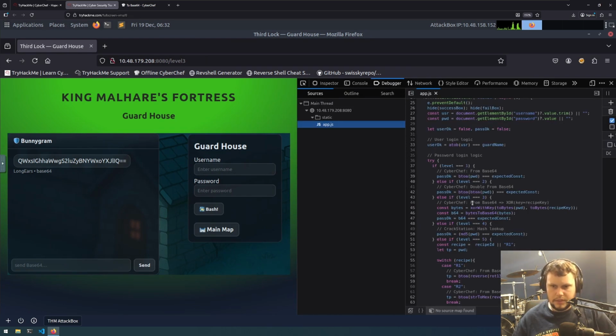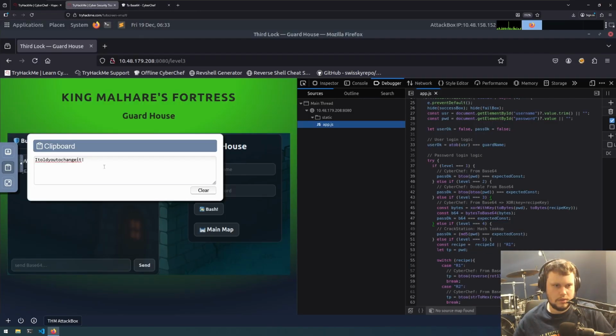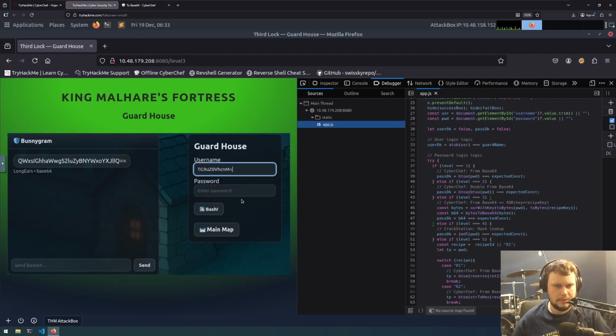Okay, so from level 3, it's from base64, and then XOR onto it. So let's do the username first. We'll grab that username and submit it to see what it comes up with.